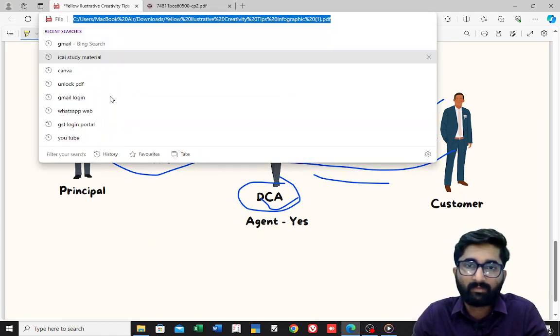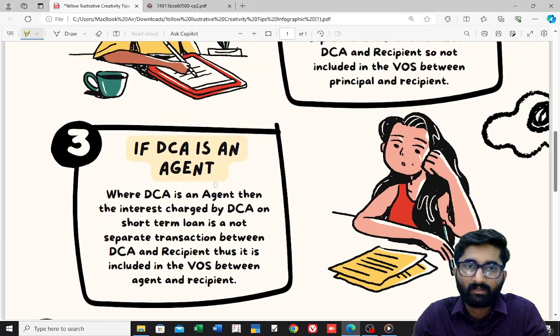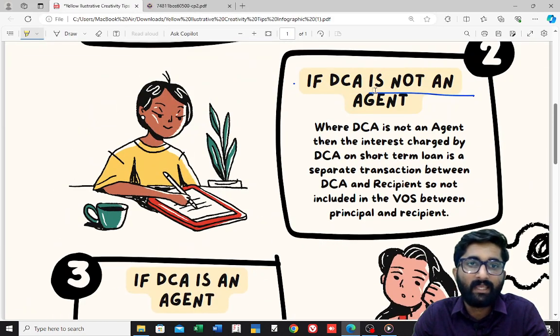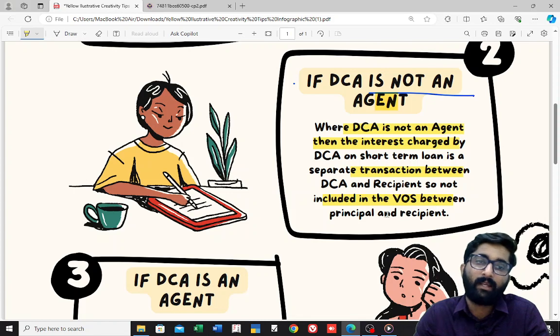So that is what is explained here. Listen to me. If DCA is not an agent, then the interest charged by DCA on the short term loan is a separate transaction between DCA and the recipient, the recipient in the sense of the customer. So it is not included in the value between the principal and recipient.